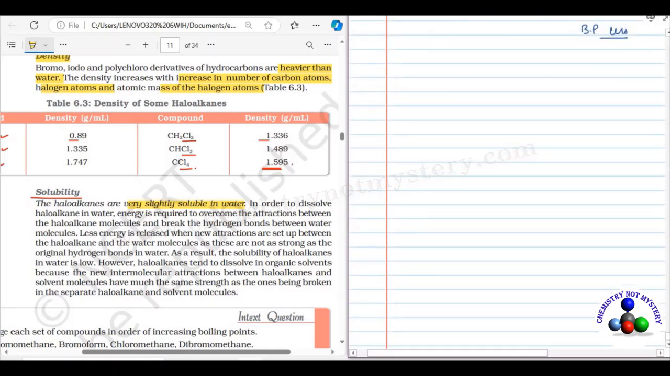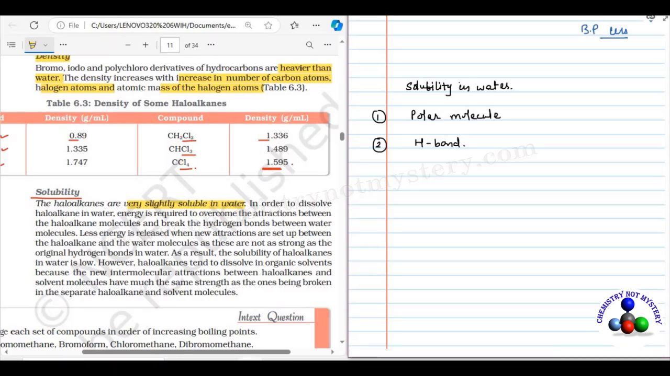Any molecule to be soluble in water, the solubility in water depends on two factors. First, the molecule should be polar. So all the polar molecules are soluble in water. Second point, if the molecule has ability to make hydrogen bond with the water, they are soluble in water.